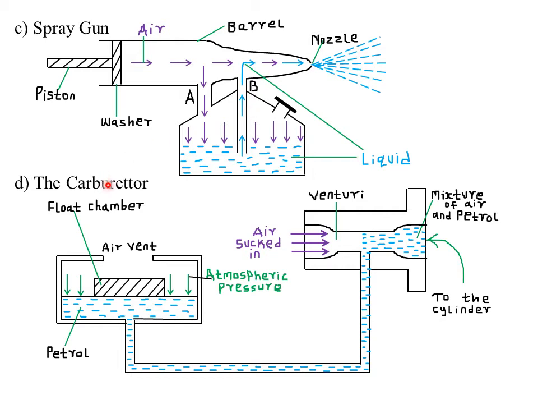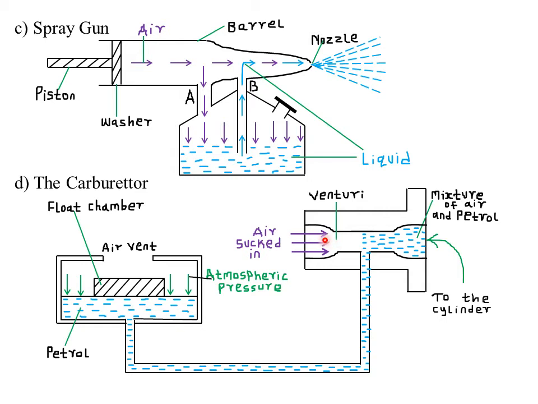Next, we look at the carburetor. The carburetor is just an instrument that is used in ensuring that you get the right mix of the air and the petrol inside car engines. It usually has what we call a venturi. Due to the action of the engine pistons, air is drawn into the venturi. The fast moving air causes low pressure above the petrol pipe.